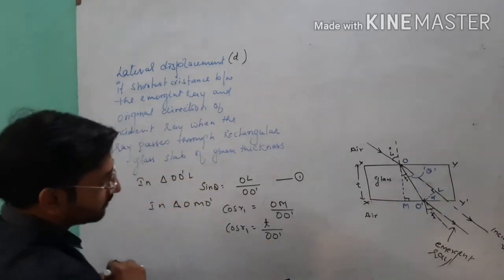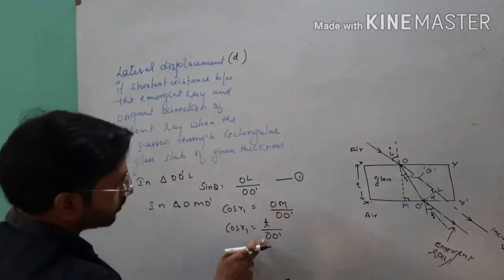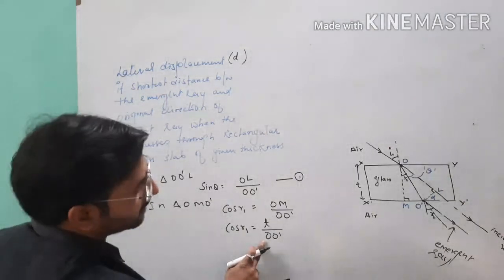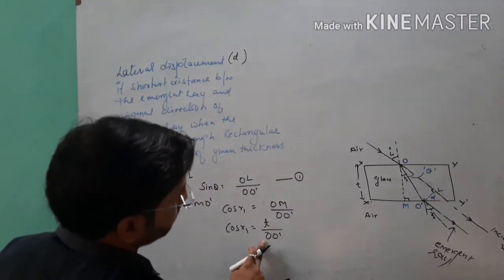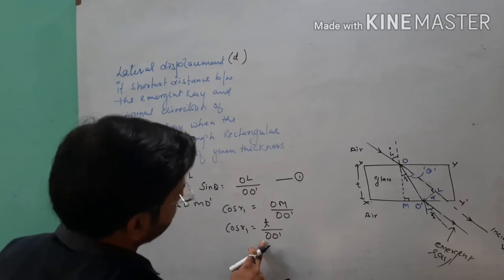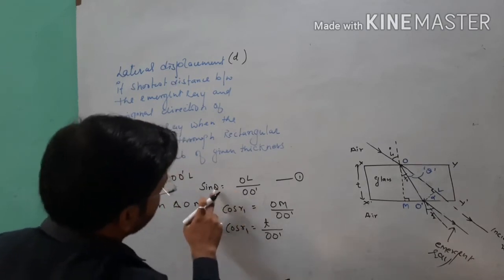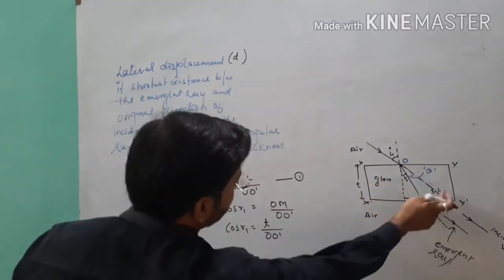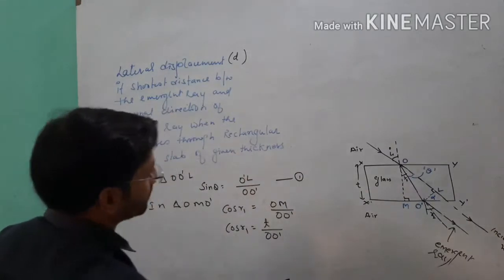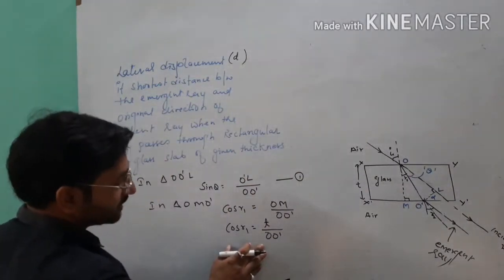Now after that, what I will do, I will substitute the value of OO dash. See one point, sin theta is equal to not OL, it is O dash L. I will use the dash here also, O dash L over this one. So cos r1 is this.